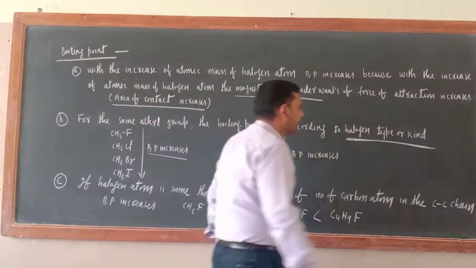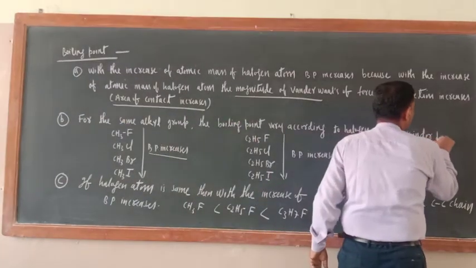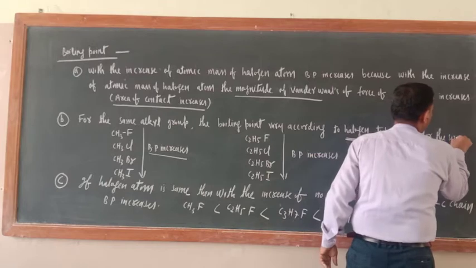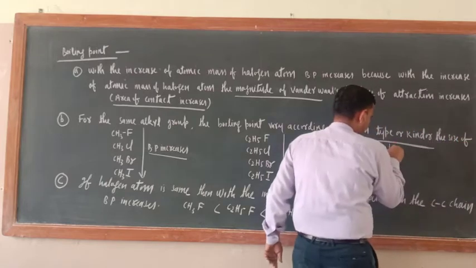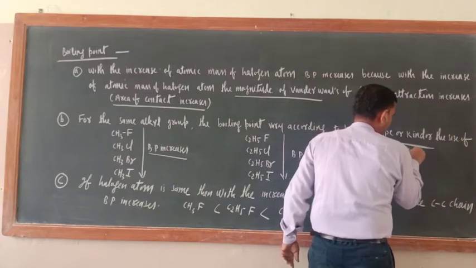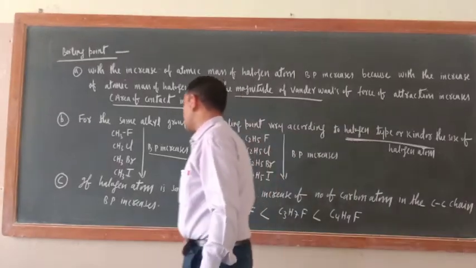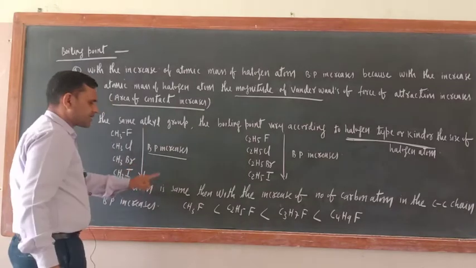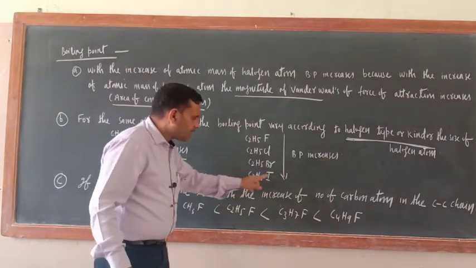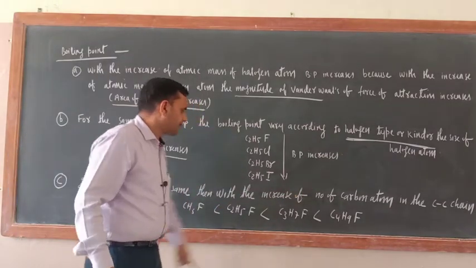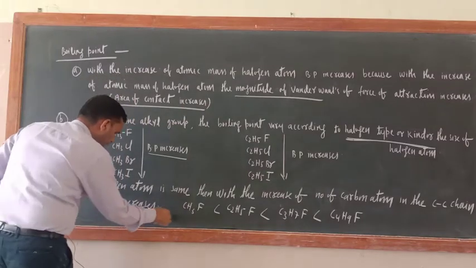Or you can say the size of halogen atom. Okay. If halogen atom is same, then with the increase of number of carbon atoms in the carbon-carbon chain, boiling point increases.